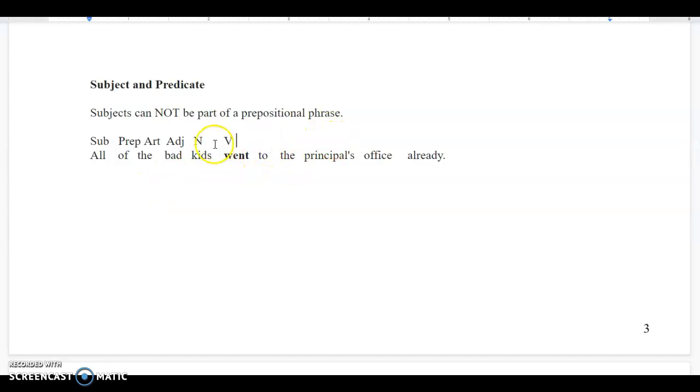To the principal's office already. To is a preposition. The is an article. Principal. Now it looks like a noun, but it's acting like an adjective because you're describing the office, which is your noun, right? You're going to the principal's office. You're not going to the janitor's office. You're going to the principal's office. So this is your adjective.